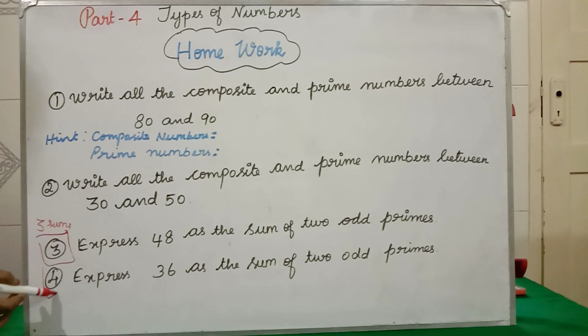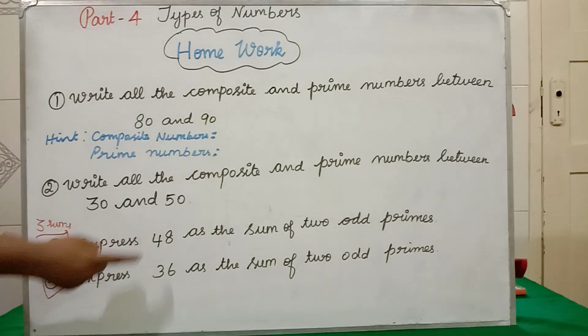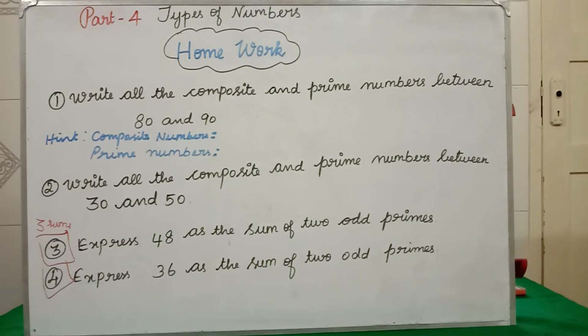Similarly, for this also the same model. Express 36 as the sum of 2 odd primes. First step, you have to write all the odd prime numbers and you have to subtract those odd prime numbers from the question. After subtracting, you have to get only the prime numbers. Wherever you are getting prime numbers, if you add those 2 numbers, you will get 36. That is our answer. Clear all of you?